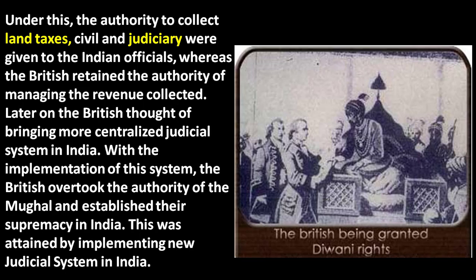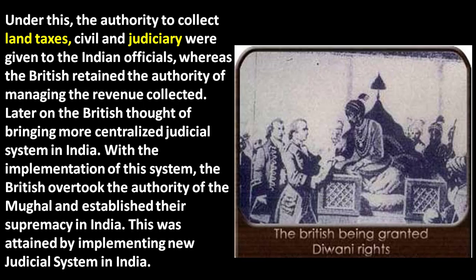Under the Diwani system, Diwani rights, land taxes, civil and judiciary were given to the Indian officials. But later, the collection of land revenue was undertaken by the British.